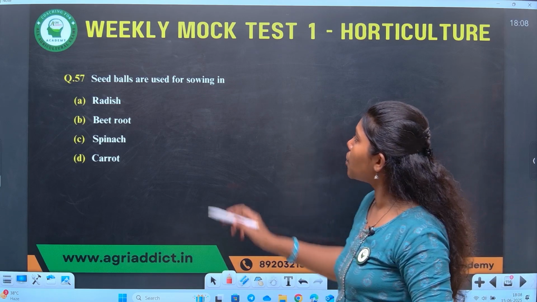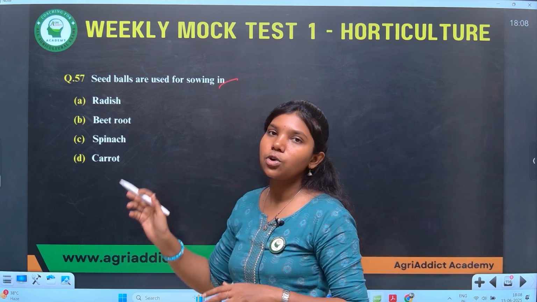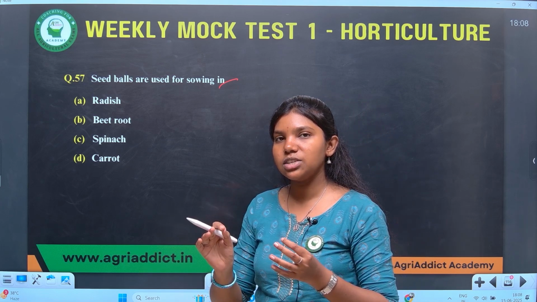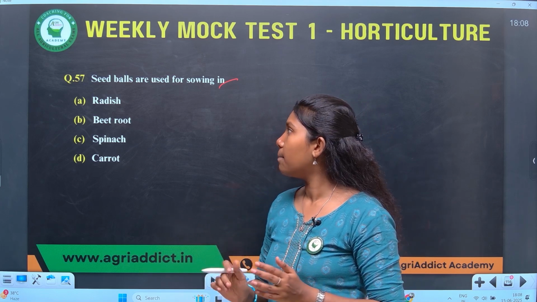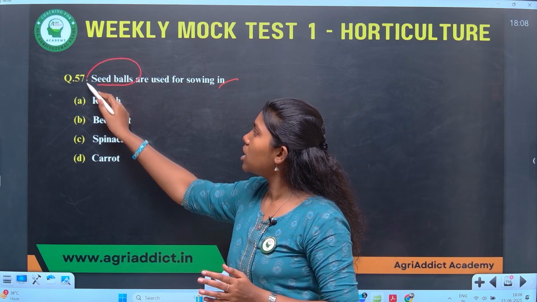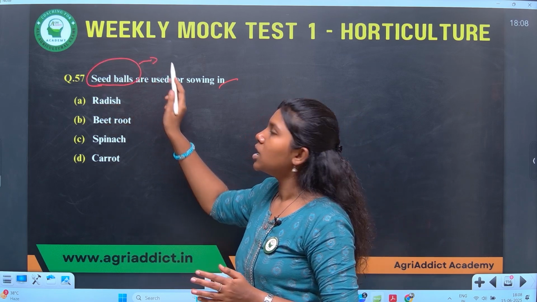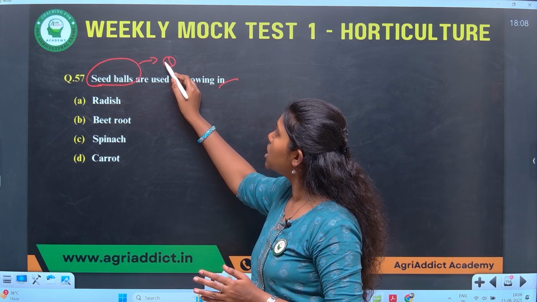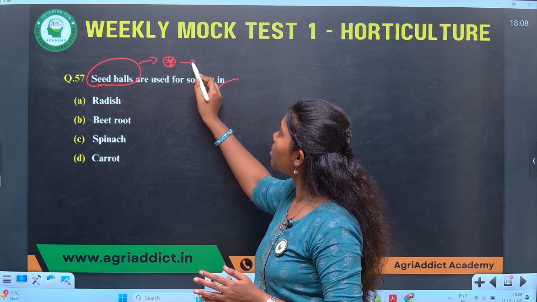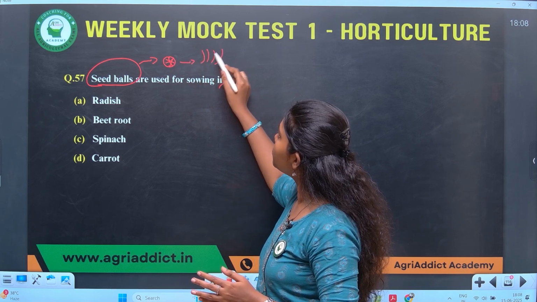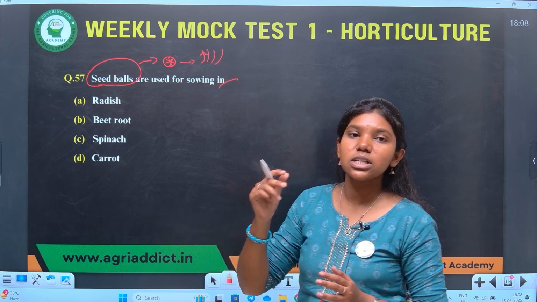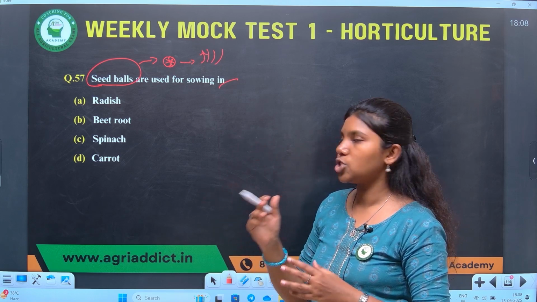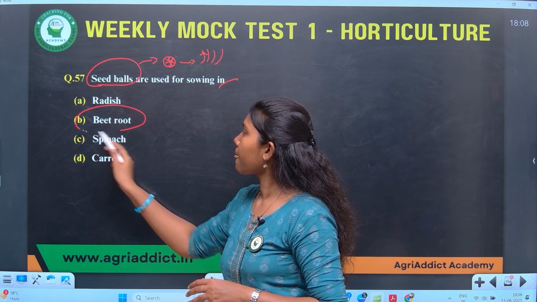Seed balls are used for sowing in which crop? As we all know, most of the vegetable crops are propagated by seed. If we put one seed, we'll get a plant. That's the normal thing. But seed ball is a combination of 4 to 5 seeds, which upon sowing result in the production of 4 to 5 plants from a single seed ball. That's the term seed ball. Seed ball is used for sowing in which crop? The answer is beetroot.